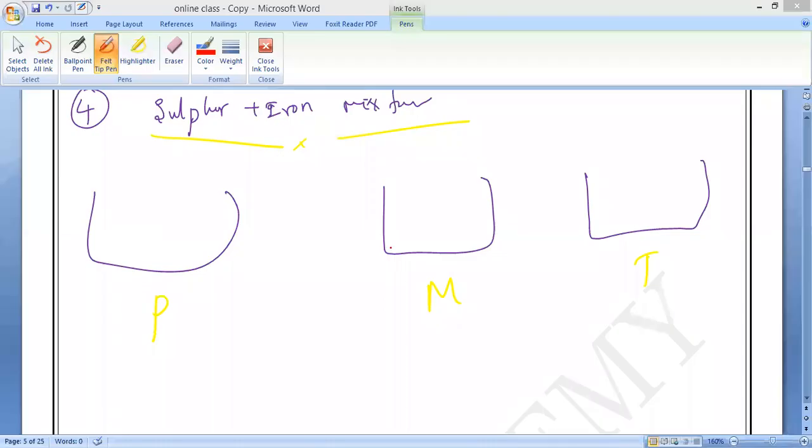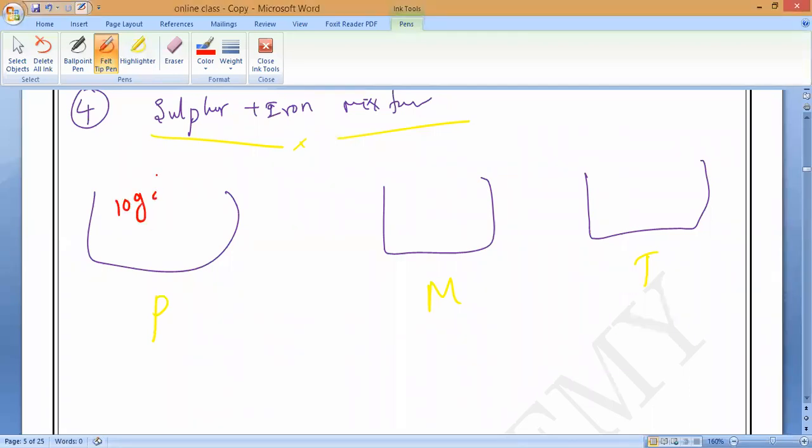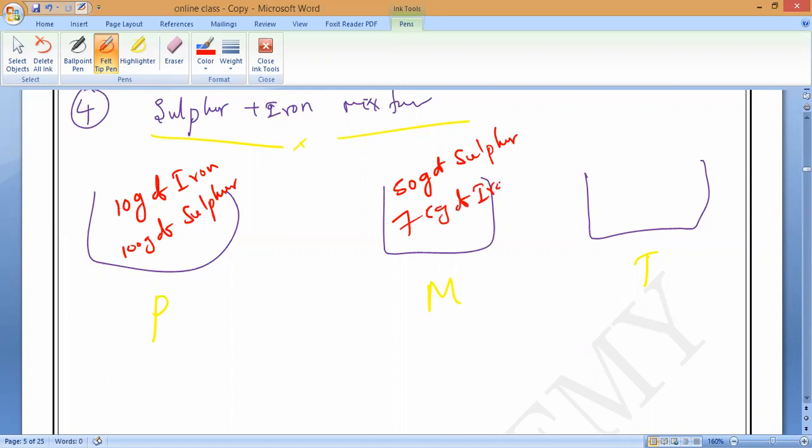Okay. So the sulfur and iron mixture I have told you to prepare. Now let me take: Pradosh will mix 10 grams of iron and 100 grams of sulfur. Next, Monish will mix 50 grams of sulfur and 75 grams of iron. Next, Tamil Selvan will mix 50 grams of sulfur and 10 grams of iron.